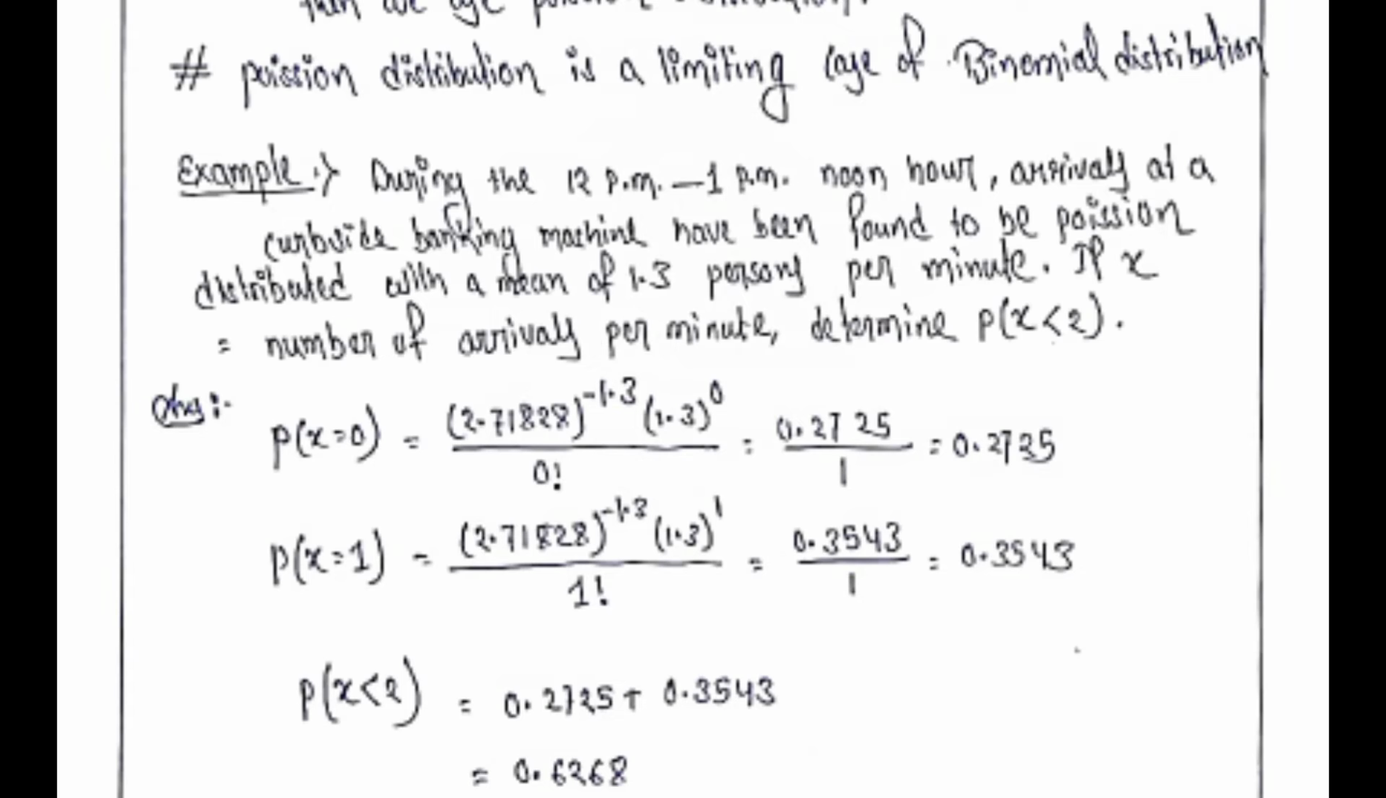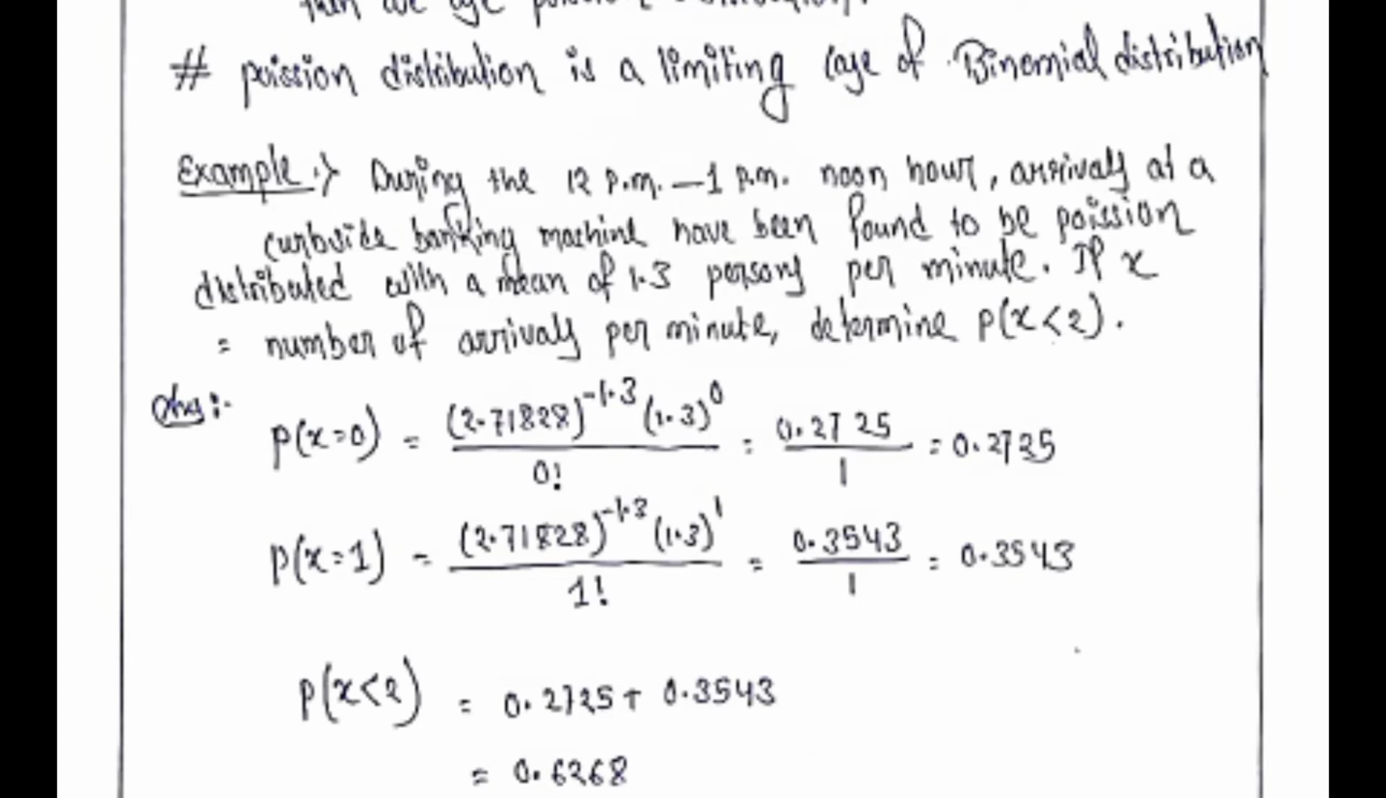So we see the question again. During the 12 p.m. to 1 p.m. noon hour, arrivals at a cubicle banking machine have been found to be Poisson distributed with a mean of 1.3 persons per minute. If x equal to number of arrivals per minute, determine probability of x less than 2. So probability of x less than 2 is equal to probability of x equal to 0 plus probability of x equal to 1. For finding probability of x equal to 0, we will use the Poisson formula, that is lambda to the power x into e to the power minus lambda divided by x factorial.